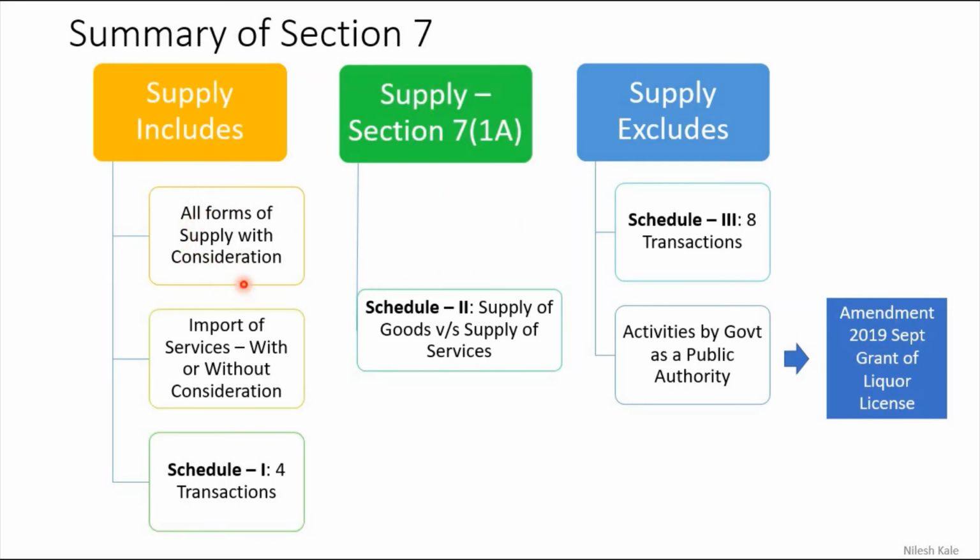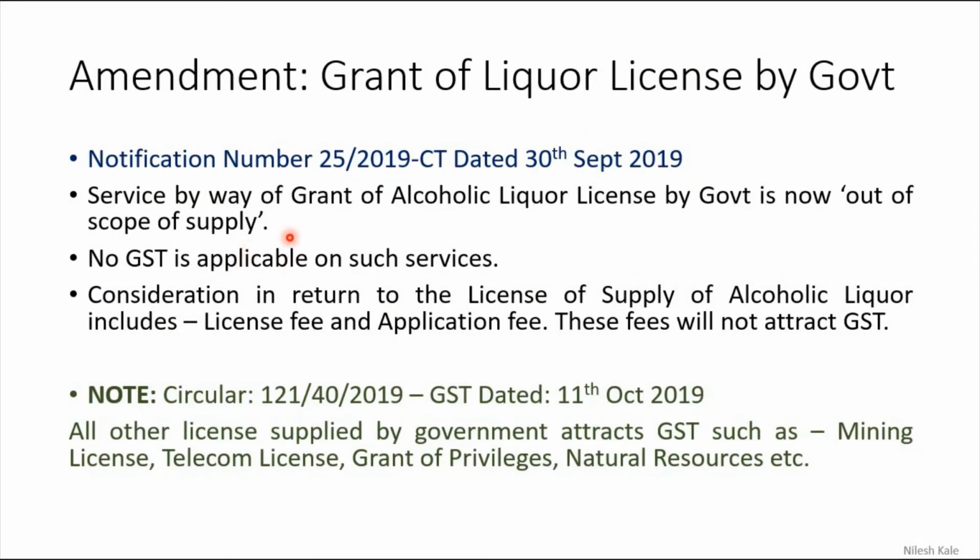Please go to the definition in my previous video, and there you will find this word license. Giving the license here was considered as a supply of service, and therefore government said GST was applicable. But then many debates took place, and the GST Council declared that granting of alcoholic liquor license by the government is now out of scope of GST.